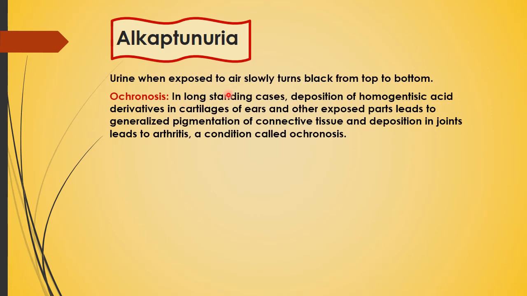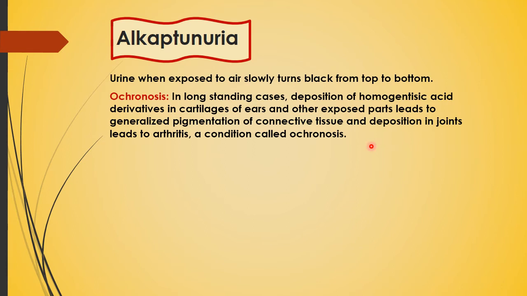Now urine when exposed to air slowly turns black from top to bottom. And there is one term, ochronosis. What is that ochronosis? In long standing cases, deposition of homogentisic acid derivatives in cartilage of ear and other exposed parts leads to generalized pigmentation of connective tissue, and deposition in joints leads to arthritis, and this condition is known as ochronosis.